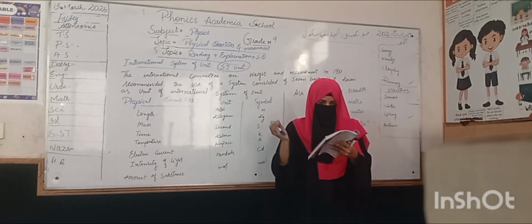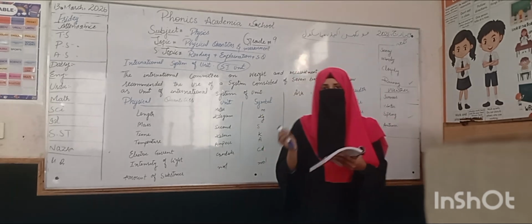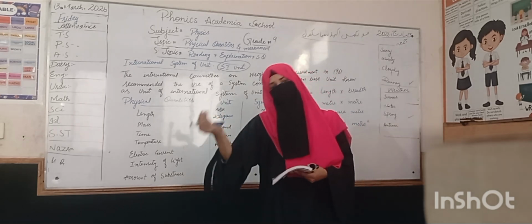Okay, so look at this. The units which can be expressed in terms of the base units are derived units. That is, the units can be measured on the basis of base units.